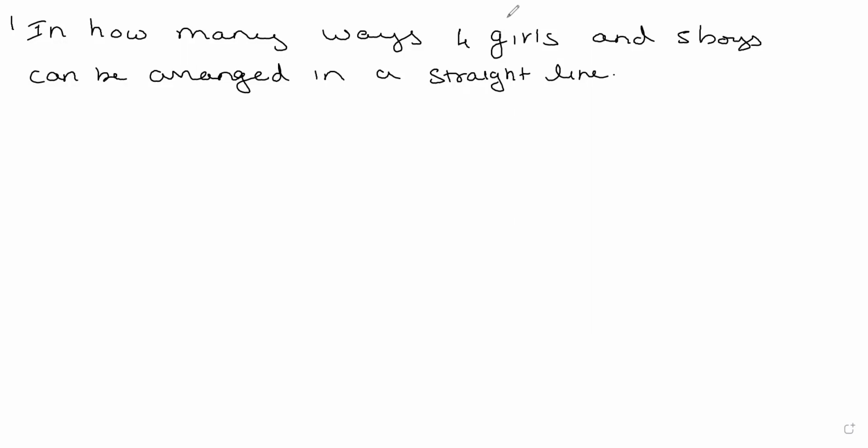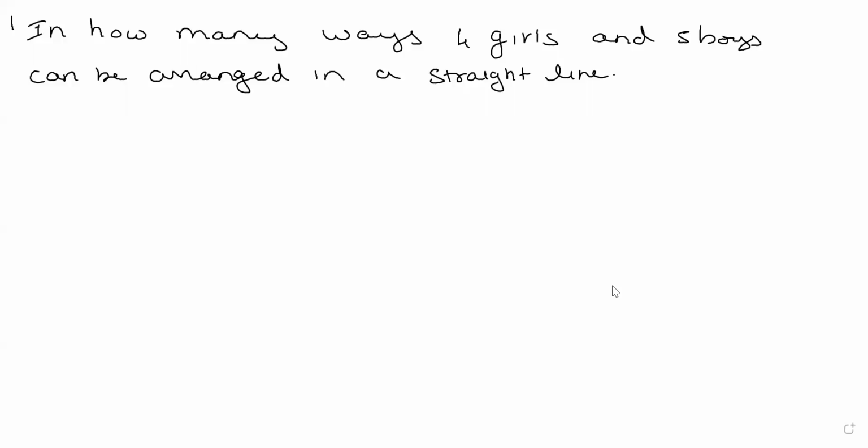Now we have already seen probability is the number of ways in which the event can be done upon the total number of ways of doing the random experiment. To explain this concept, let us take an example now. In how many ways can 4 girls and 5 boys be arranged in a straight line?